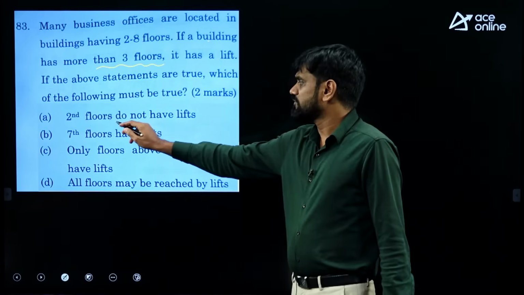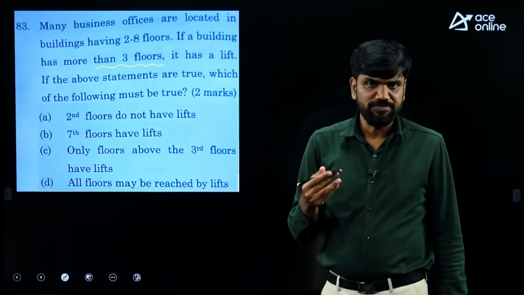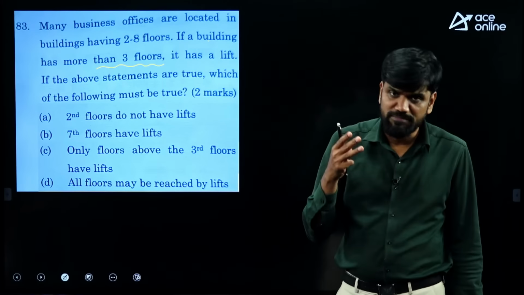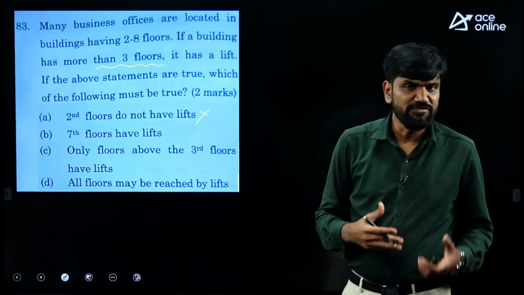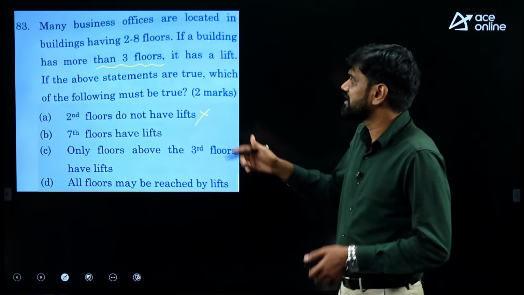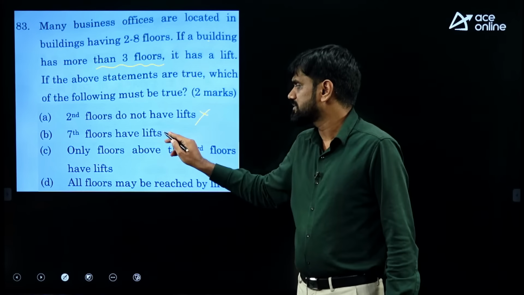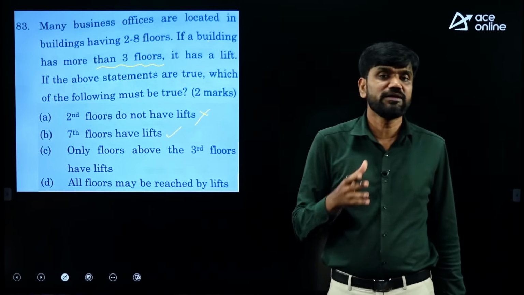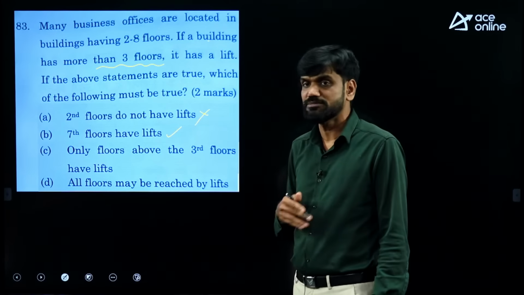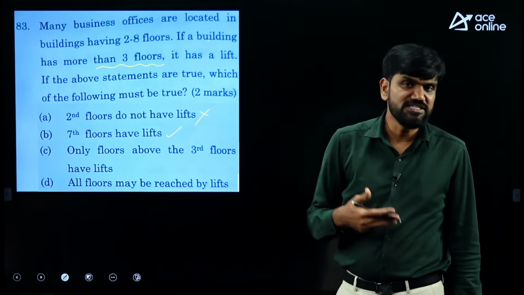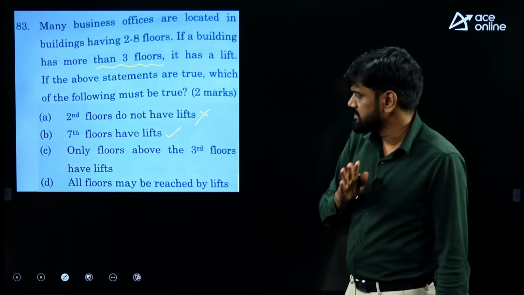Now, second floors do not have lifts, that they did not mention. But if the building is having 3 floors, that must have a lift. So I am not sure about it. Seventh floors have lifts. Definitely yes, because any building which is having more than 3 floors must have a lift. So I am very much sure that a building with 7 floors must have a lift in it. Hence I can choose the answer as option B. I need not even check C and D. If you wish to check, we can still see.